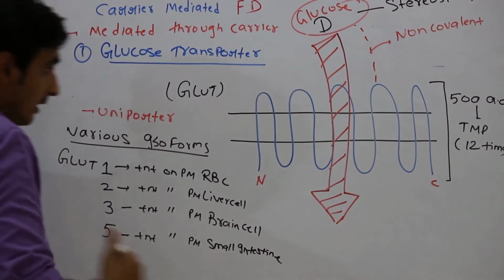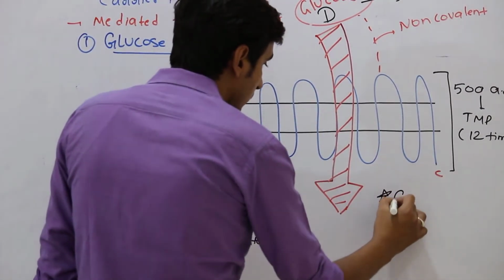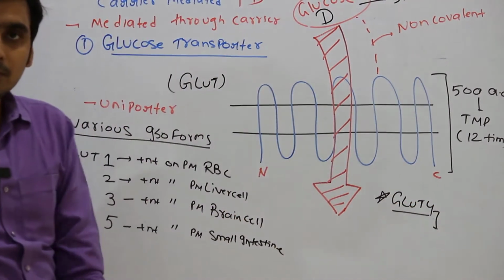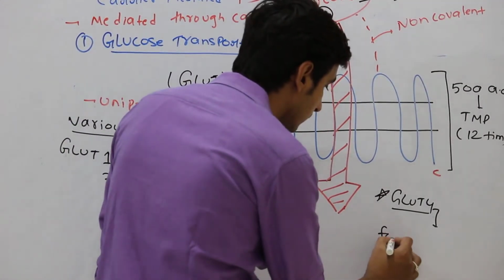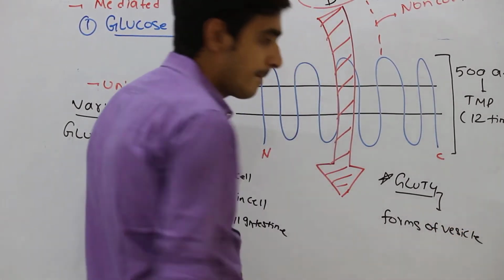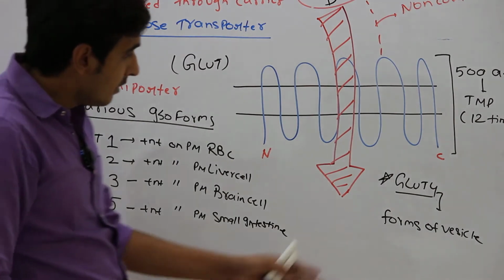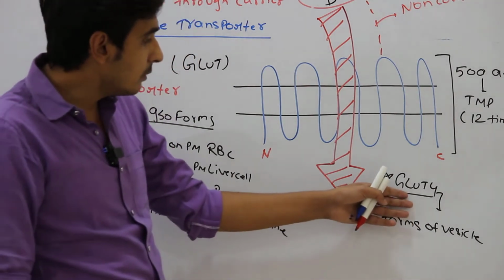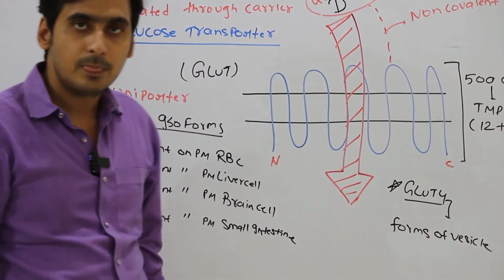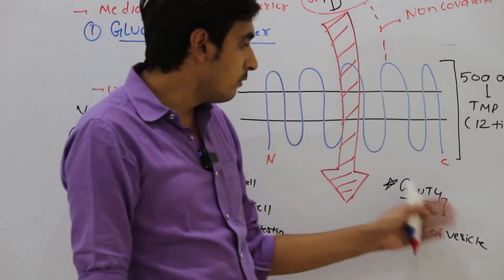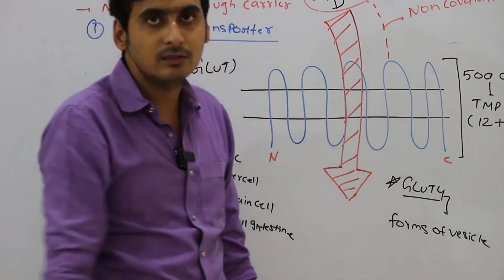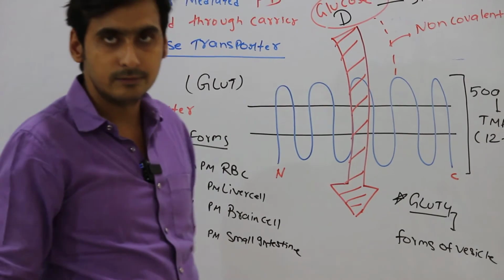One more important point about the GLUT4. It is not directly present on the plasma membrane, but it is present in the form of vesicles. Once you give the insulin, these GLUT molecules which are present in the form of vesicles will go and fuse on the membrane, and your GLUT4 will come on the epithelial cell, and it will help in the transport of the glucose after the action of insulin.